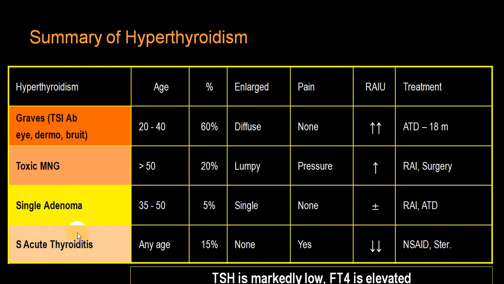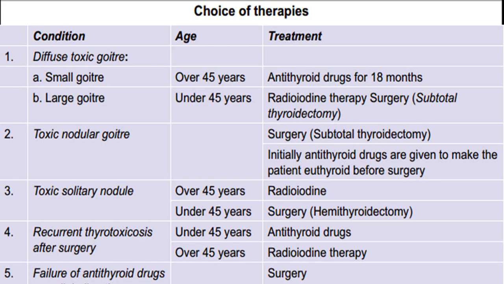Usually, it is self-limiting. Initially, there is thyrotoxicosis followed by hypothyroidism. But in the initial stage, symptomatic relief is given by non-steroidal anti-inflammatory drugs, and you can go for steroids. So these are all what we have already mentioned.